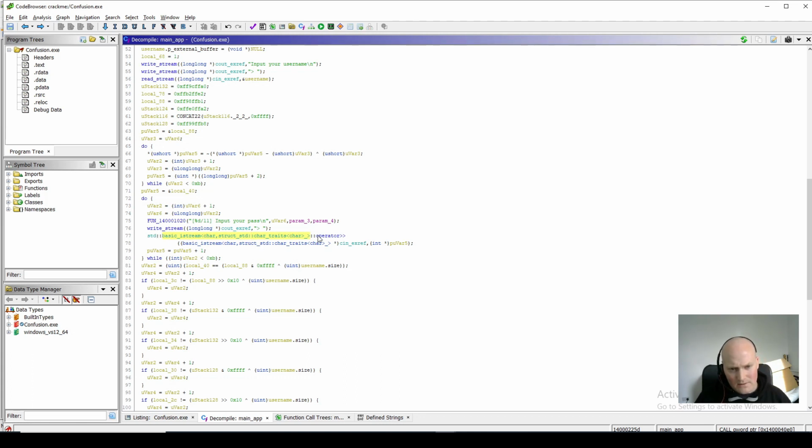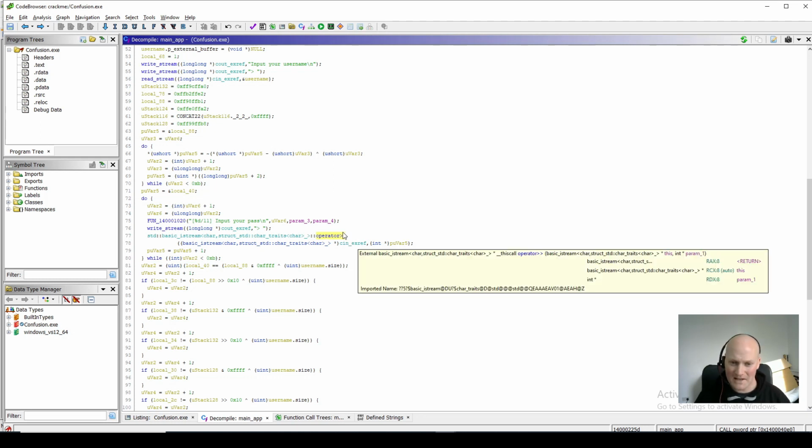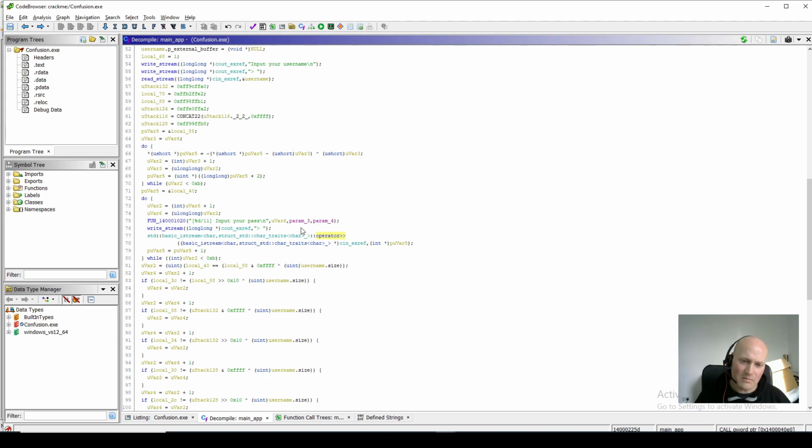This function here is saying operator, this thing. So this, let's call it in, whatever you want to call it, out, in, for reading in or reading out from stream. So it's reading input from the stream again, like when we read the username, but it's using a different function now. It's not using the same function that read a character string. The interesting parts here are the stream that it's taking. So it's reading from the cin stream, but the other parameter that's passed into the function is a pointer to an integer. So this means that we're reading from the input stream, and we're formatting the input that's been typed in by the user into an integer.